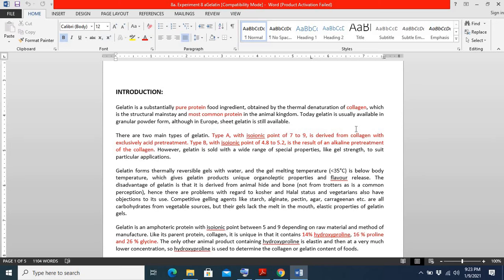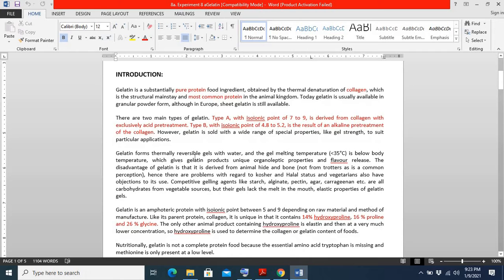What do acidic and basic treatment mean? If we treat collagen with an acidic solution, we will have type A gelatin, which has an isoionic point between 7 to 9.